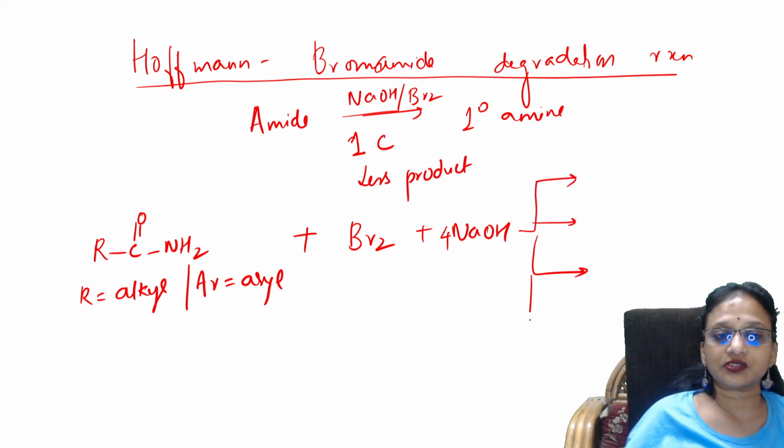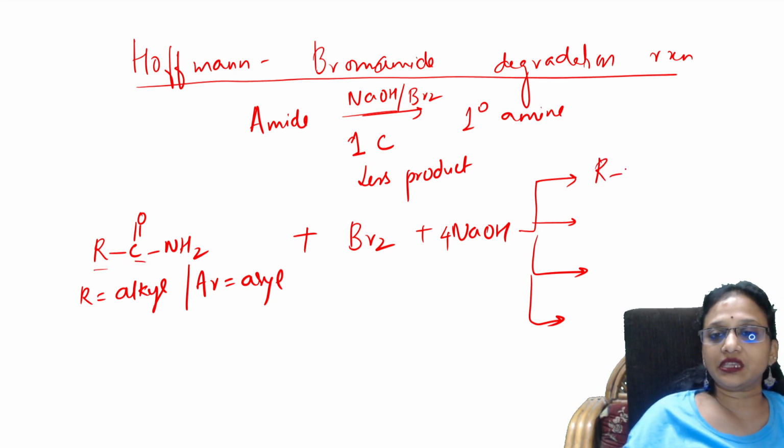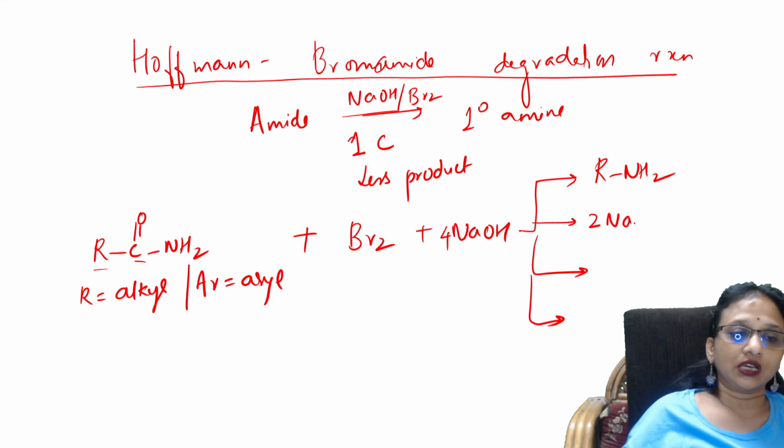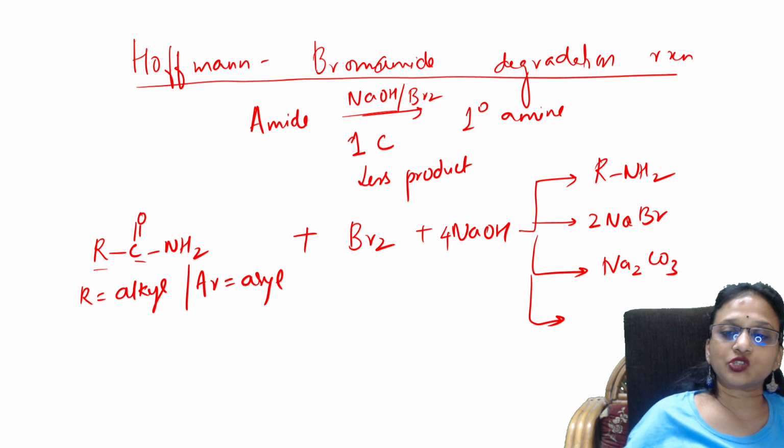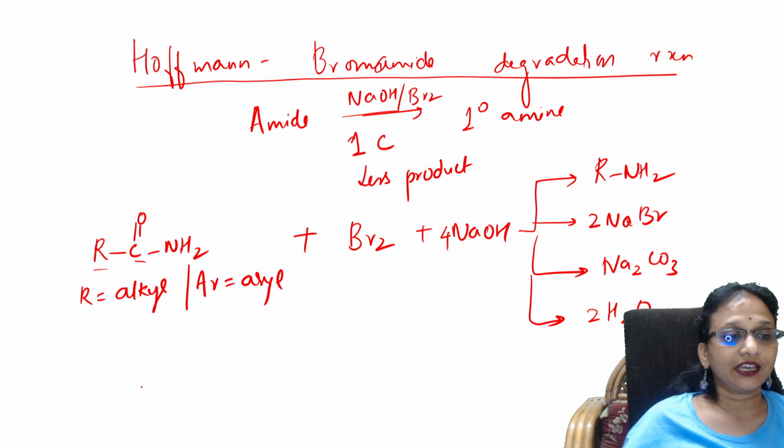Remember, here 2 carbons are there. Now you'll be getting 1 carbon less, that is the amine. After that, 4 NaBr are there. So 2 will come out as NaBr, and one more will come out as sodium carbonate. Now see, 2 plus 2, 4 are over, and 2 water molecules. So this is your Hoffman's bromamide degradation.